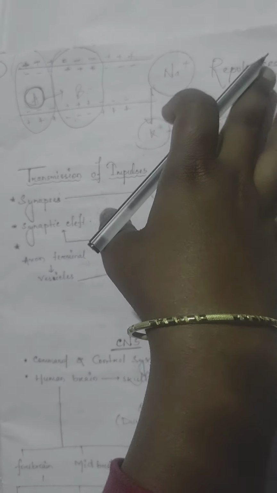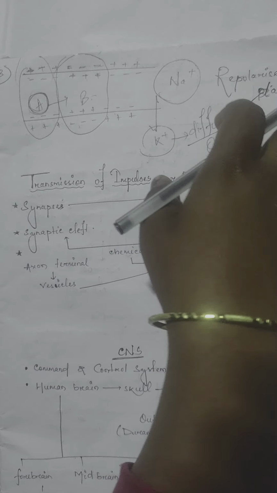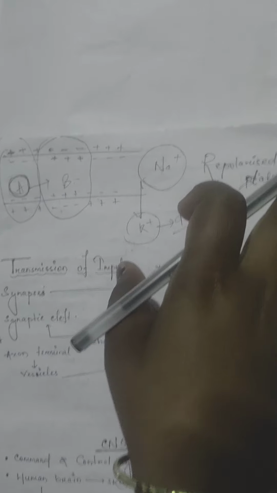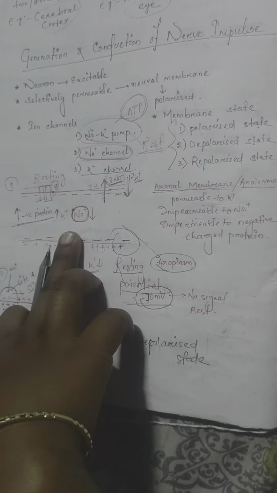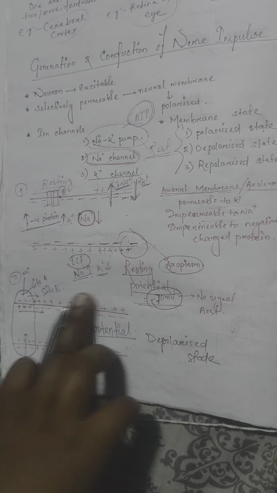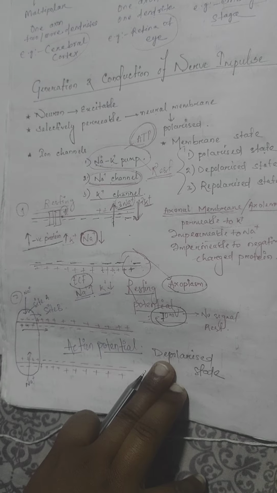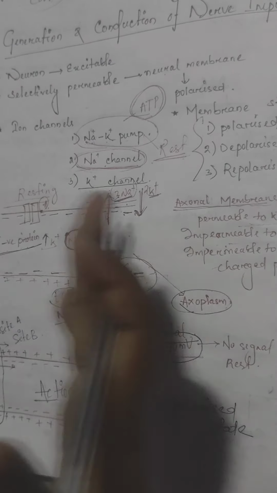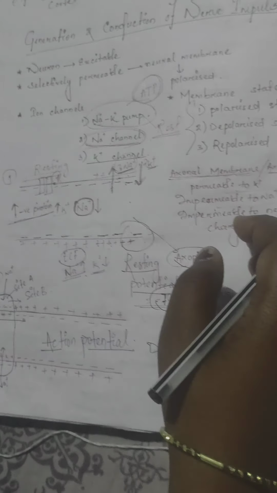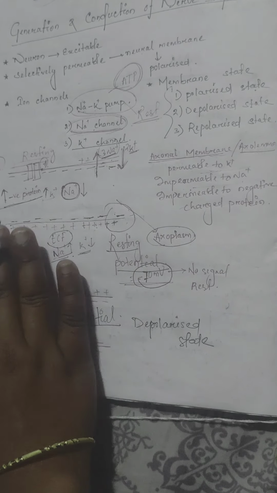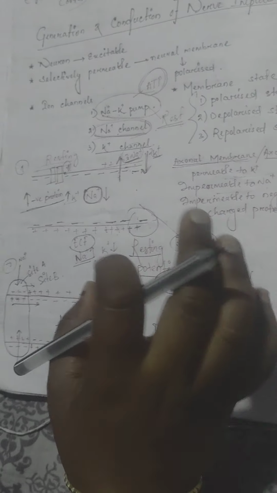Throughout the axonal membrane, the process will continue and the stimulus will move on from one axon to the dendrite of another neuron. That's all about the generation. How do you know that generation takes place? Generation takes place at site A through the action potential, or the depolarized state, and next there will be conduction from site A to site B, then site C, and so on. This is known as conduction. That's all about generation and conduction of nerve impulse.